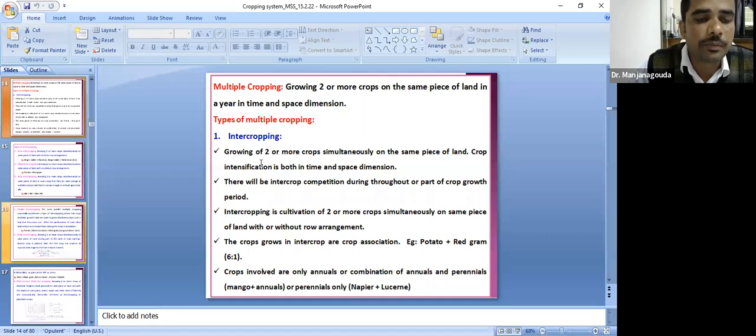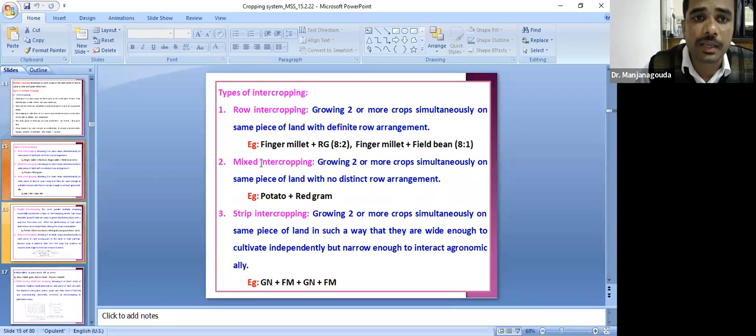Coming to the different types of multiple cropping systems: intercropping. I have already explained different intercroppings, for example mango plus annuals, perennial, lucerne. In intercropping we maintain a definite row proportion. These are the different types of intercropping: row intercropping, mixed intercropping, and strip cropping, as I explained earlier. In row intercropping, there is a definite row proportion. In mixed intercropping, there is no row proportion. And strip intercropping goes with both erosion permitting and erosion restricting crops.